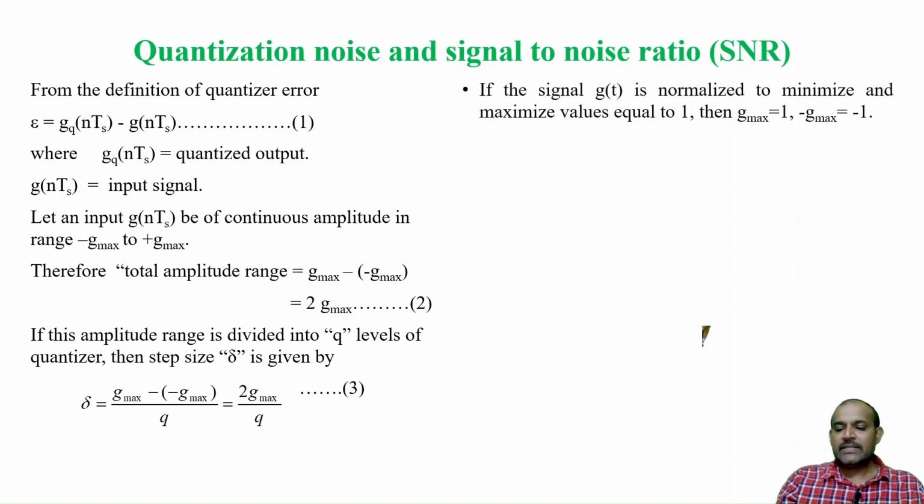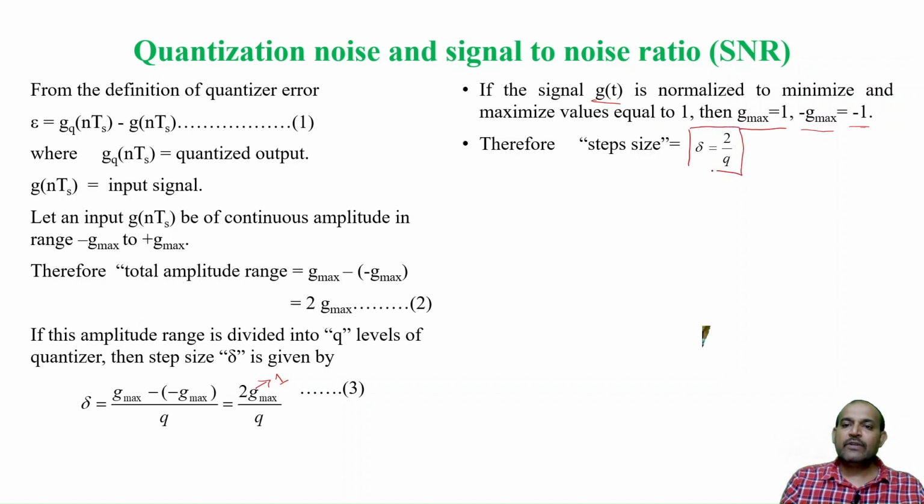So, if the input signal g(t) is normalized, normalized means I am selecting the g max value as 1. Similarly, minus g max becomes minus 1. So, the amplitude is from minus 1 to plus 1. Therefore, now delta can be written as, since g max is 1 in equation 3, delta becomes 2 divided by Q. So, this is the step size for uniform quantizer if the amplitude is divided into Q different levels.